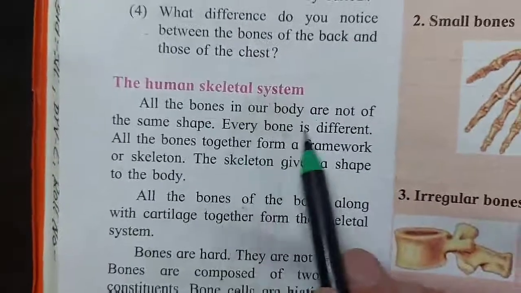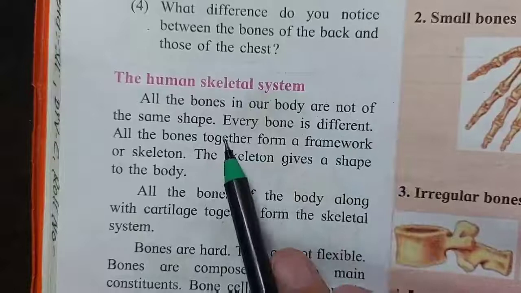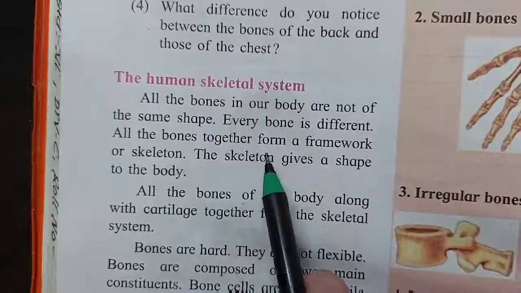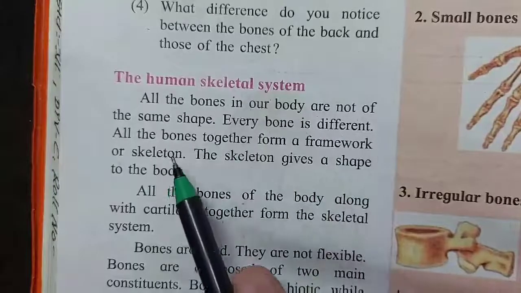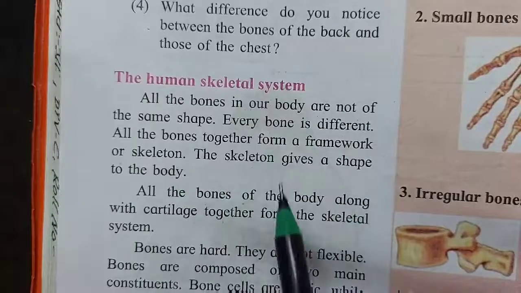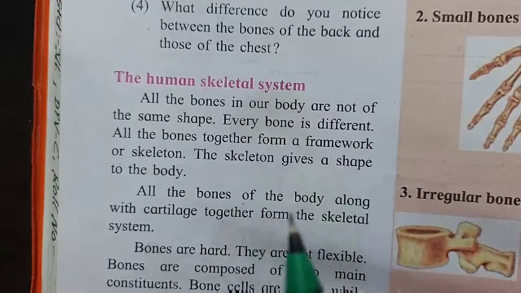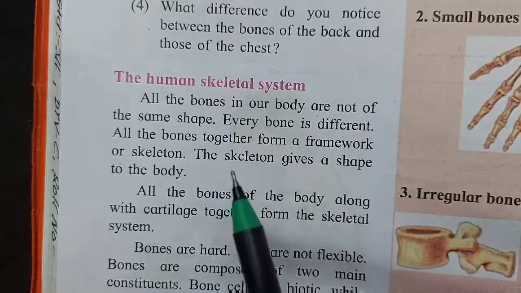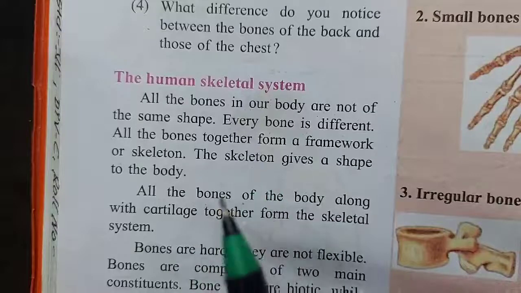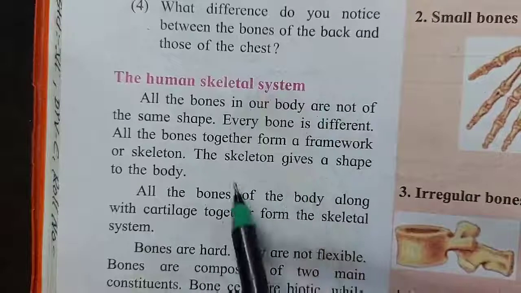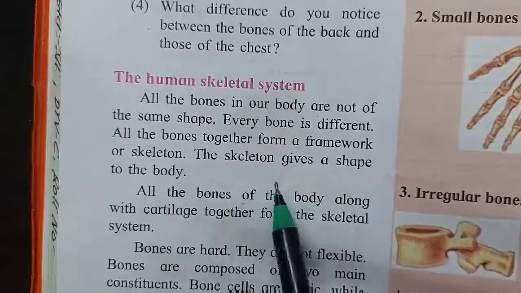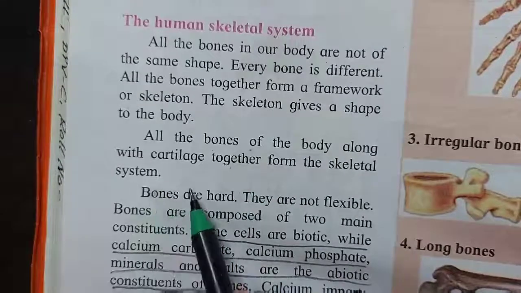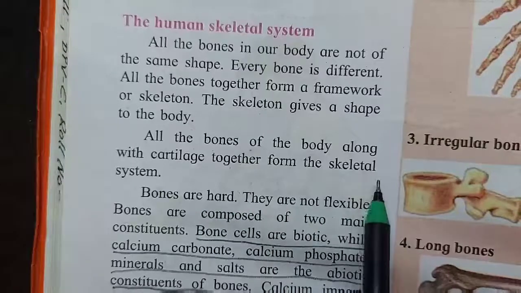All the bones in our body are not of the same shape. Every bone is different. All the bones together form a framework or skeleton. The framework of the bones, which gives a proper shape to our body, is called a skeleton or a skeletal system. The skeleton gives a shape to the body. All the bones of the body along with the cartilage together form the skeletal system.